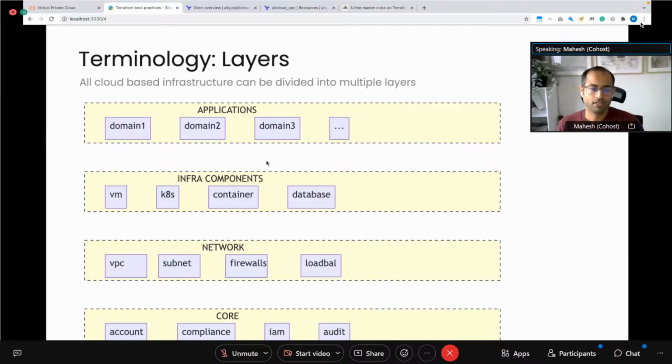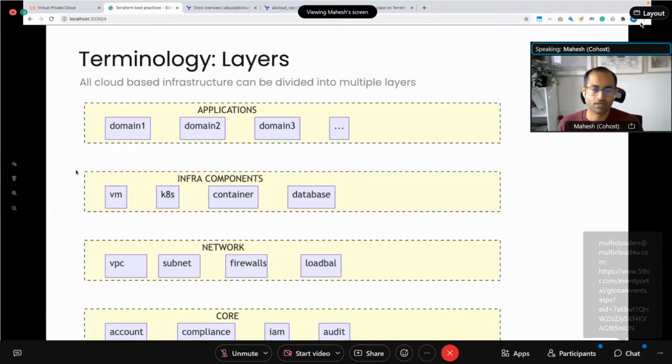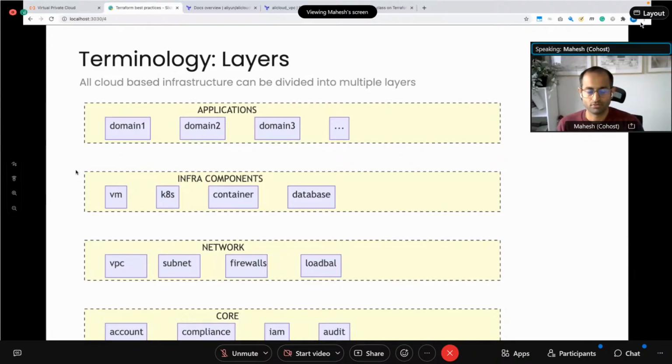Typically at the bottom, you have the core infrastructure that any cloud provider provides, so AWS, Azure, GCP, or Alibaba Cloud. They give you the accounts that you can create, the compliance rules, policies, IAM, access, audit. All those sorts of core settings are what you get. And provisioning of that is one layer of the infrastructure when it comes to Terraform. All of that should ideally be managed with Terraform as well. So that's the first layer.